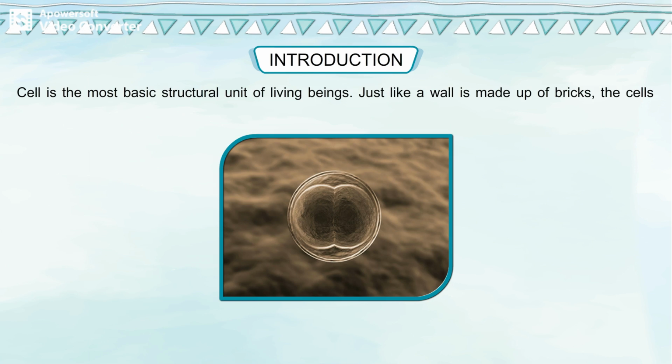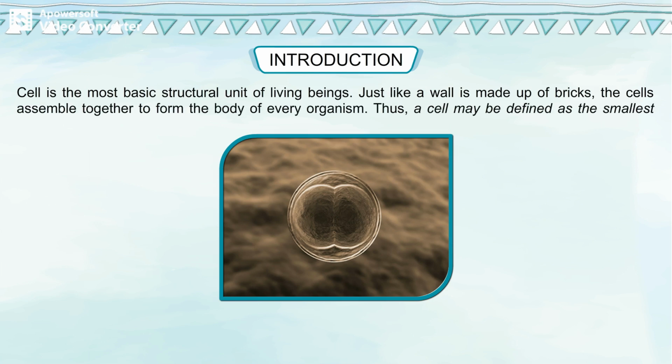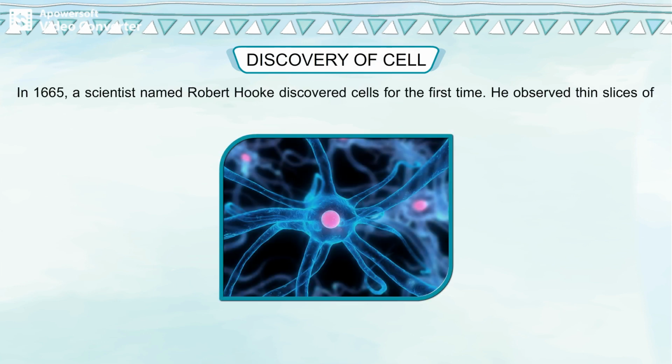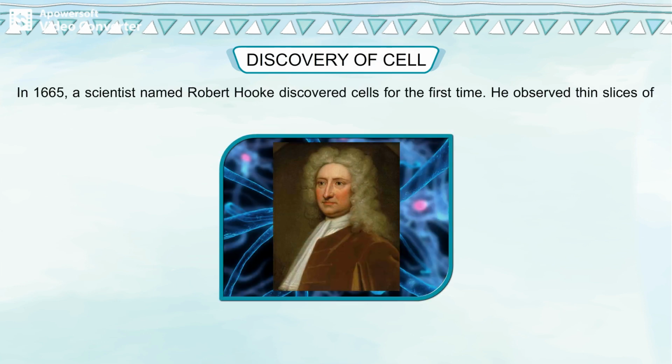Cell is the most basic structural unit of living beings. Just like a wall is made up of bricks, the cells assemble together to form the body of every organism. Thus, a cell may be defined as the smallest structural and functional unit of an organism. Discovery of cell. In 1665, a scientist named Robert Hooke discovered cells for the first time.